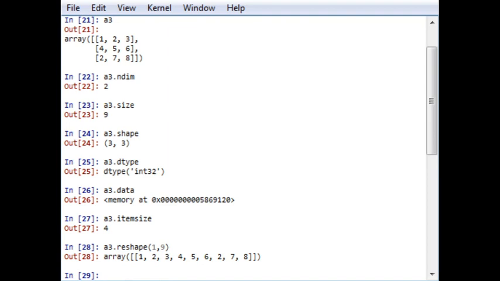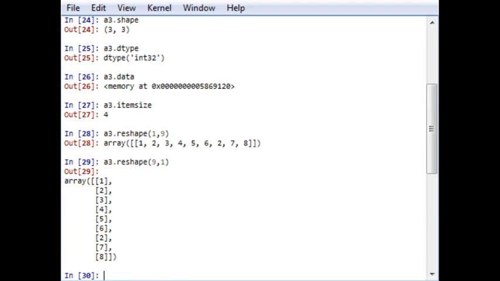Now if you want to convert it to 9 by 1, so I'm saying from row to column matrix, in simple terms, you can go for 9 comma 1, and it will give you a new matrix with 9 rows and 1 column. It's simple.